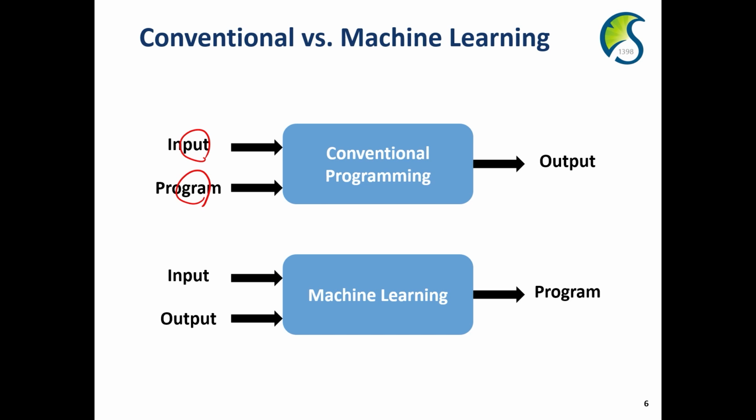This is conventional programming. However, machine learning only provides input and output, and it automatically learns the relationship between input and output. It means that it generates the program. This is a key difference between conventional programming and machine learning.